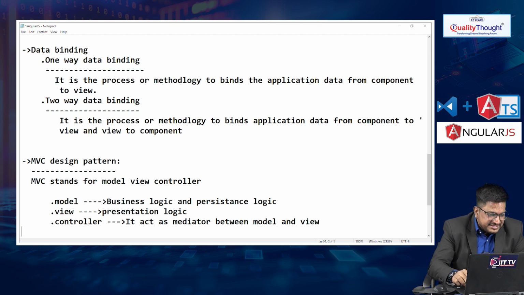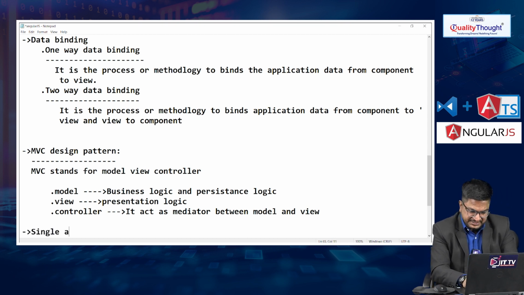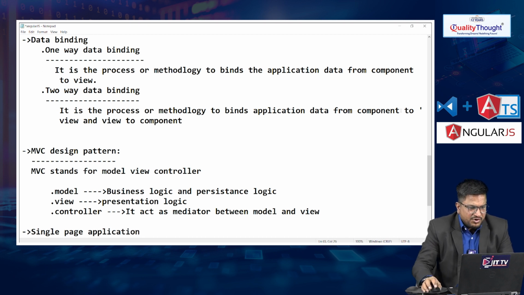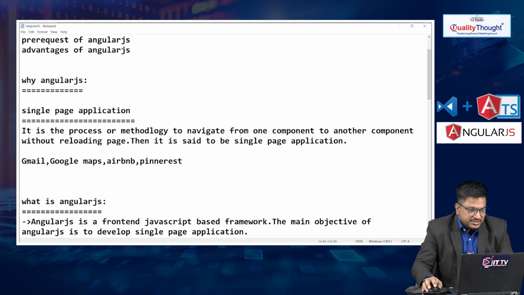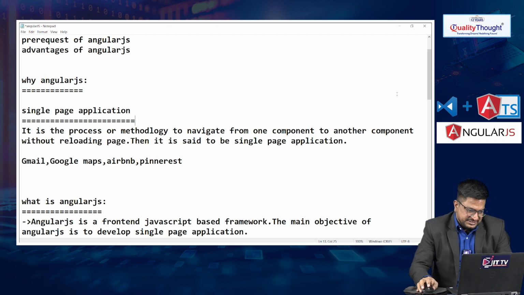Next one, this is another advantage: single page application. I have already written here what a single page application means. Now, if you notice guys, what is a single page application? It is a process or methodology to navigate from one component to another component without reloading the page. Then that application is said to be a single page application.